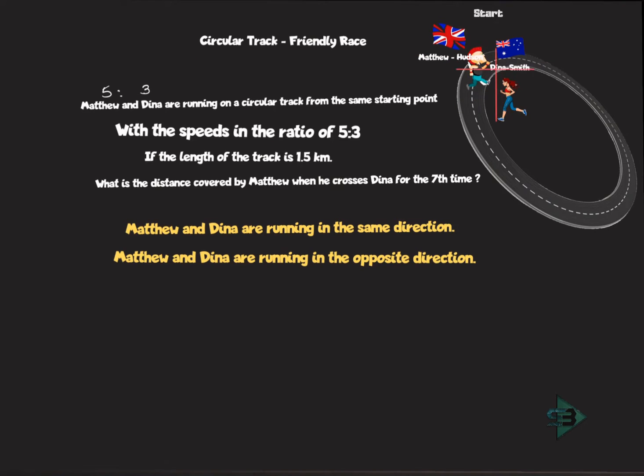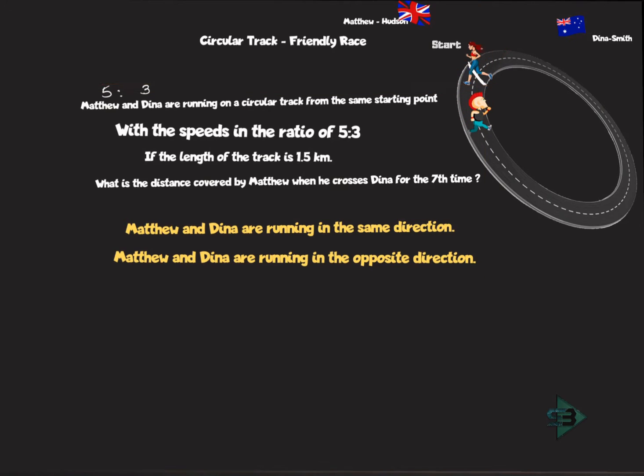So they both are here. Matthew is here and Dinah is here. They start running. Who will be ahead from the start point? If we get it here, this is the start point. Matthew and Dinah both are standing here. Who will be ahead? Every time Matthew will get ahead. Why? Because his speed is 5 and the speed of Dinah is 3. So Matthew will slowly try to get ahead.